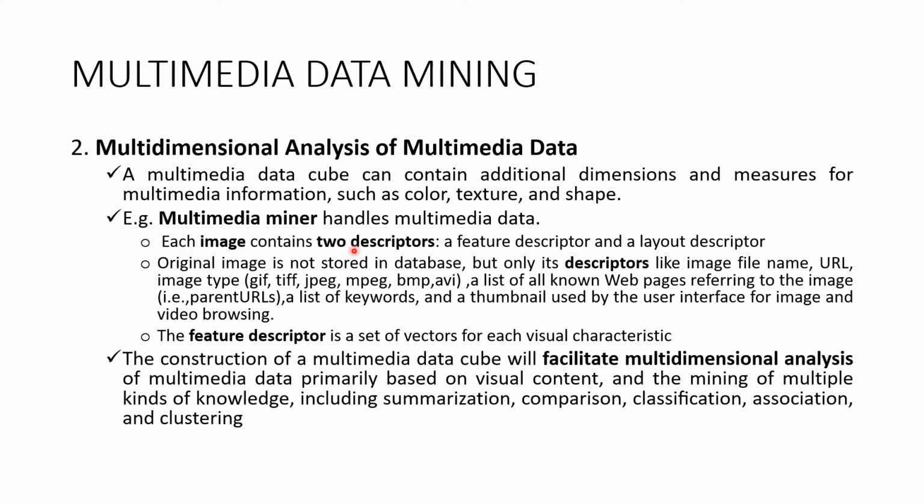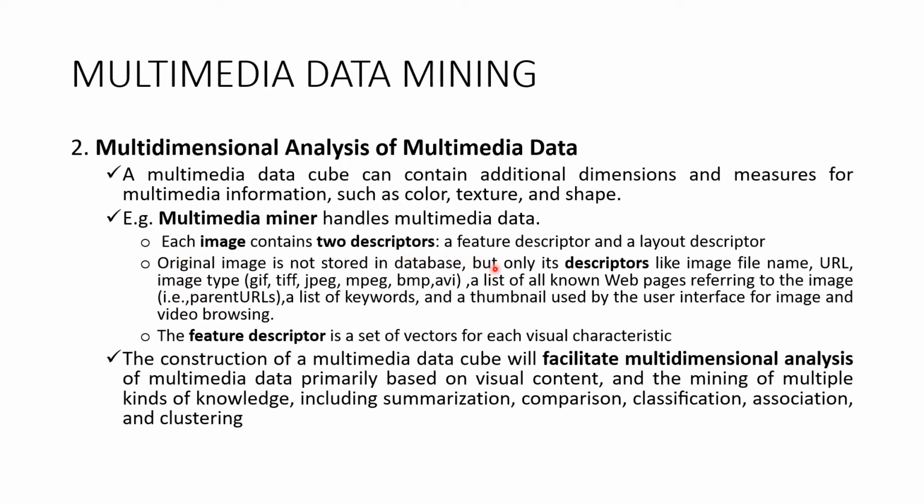Each image contains two descriptors, a feature descriptor and a layout descriptor. The original image is not stored in the database, but only its descriptors like image file name, URL, image type, a list of known web pages referring to the image, that is parent URLs, a list of keywords, and a thumbnail. Now the question is, why is the original image not stored in the database before it is mined?